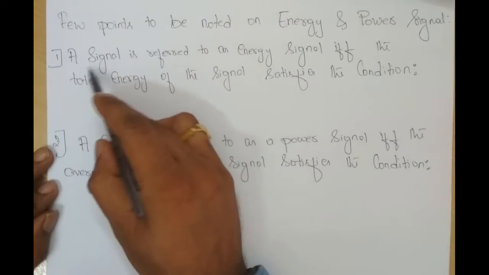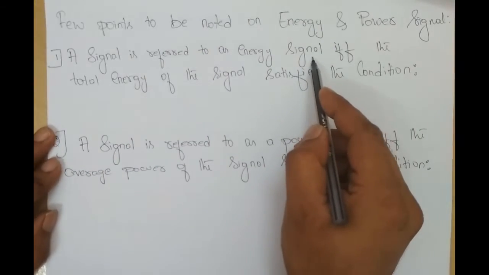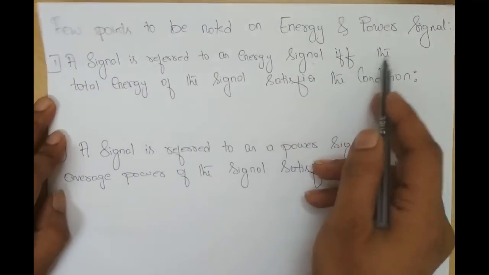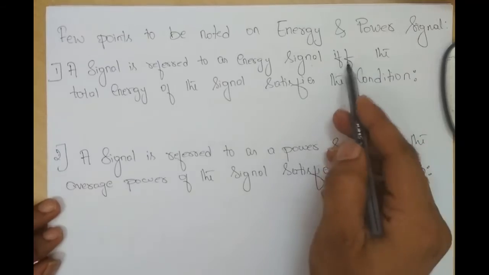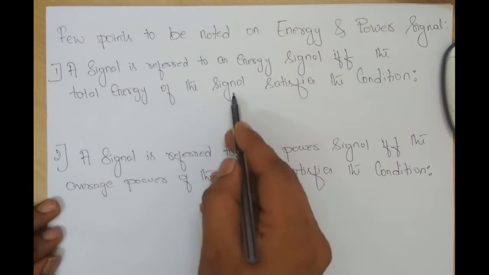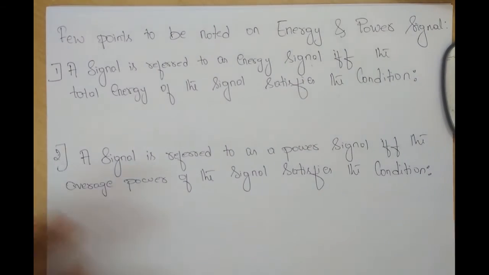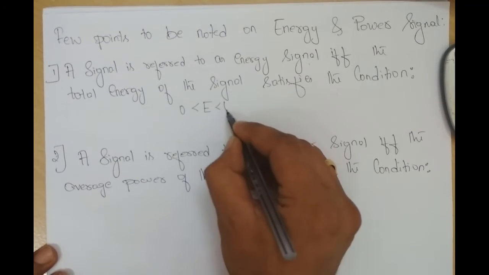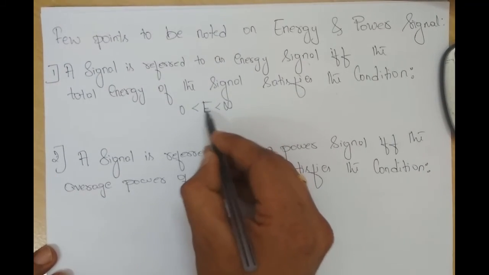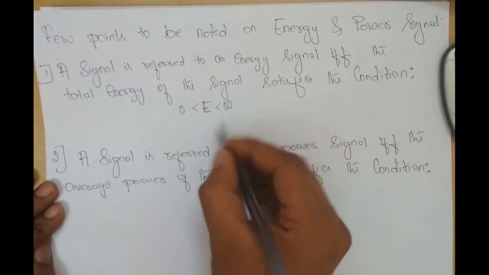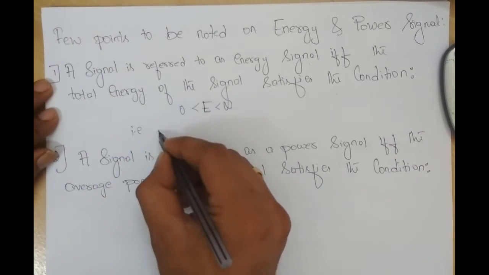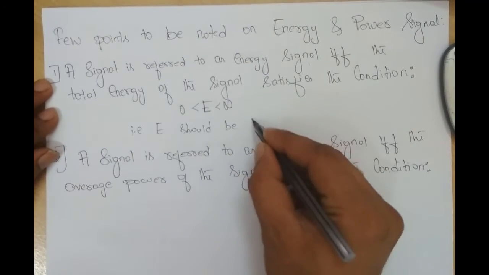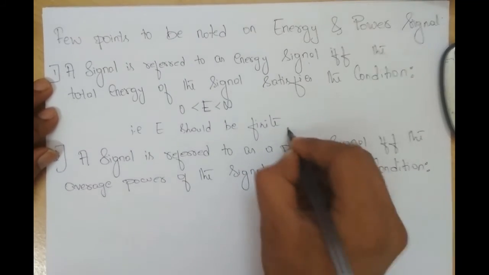Okay, next, a few points to be noted on energy and power signals. First point: a signal is referred to as an energy signal if and only if the total energy of the signal satisfies the condition that its energy E should be finite, lying between 0 and infinity.